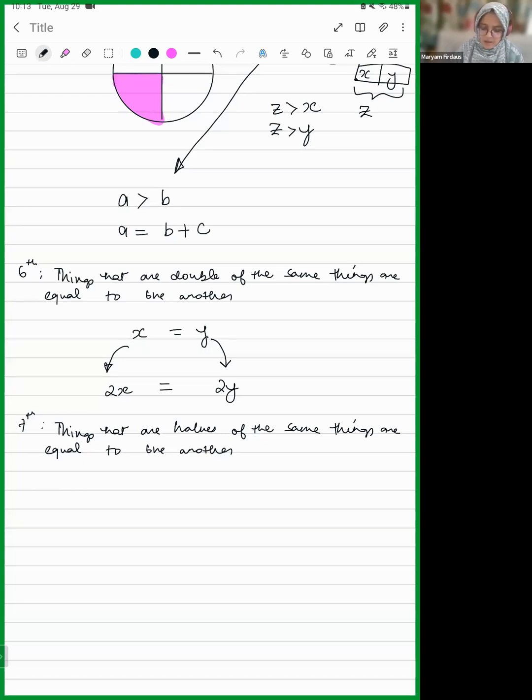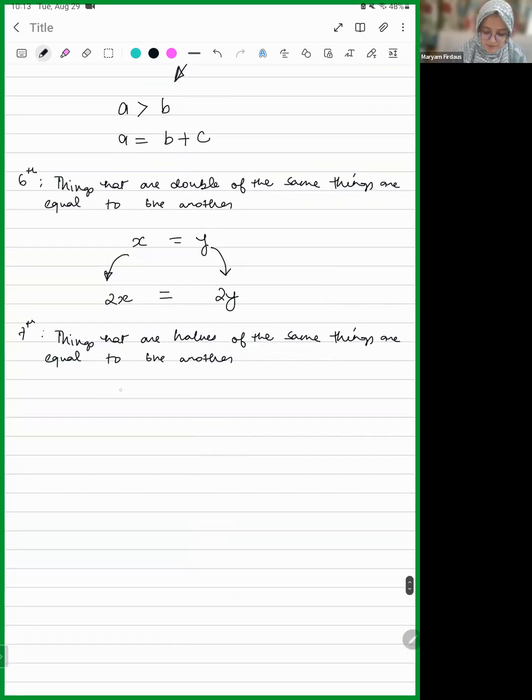Another thing you can say from here is that, let's say if you have x equals y and you take half of x, which is half x, and half of y, which is half y, then obviously these two are going to be equal to each other. Okay.